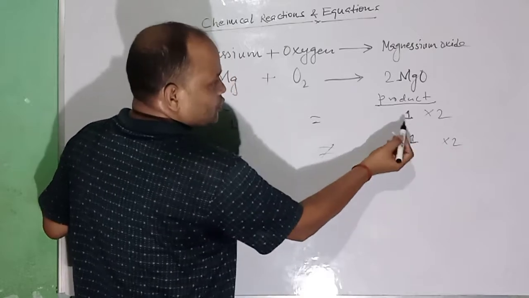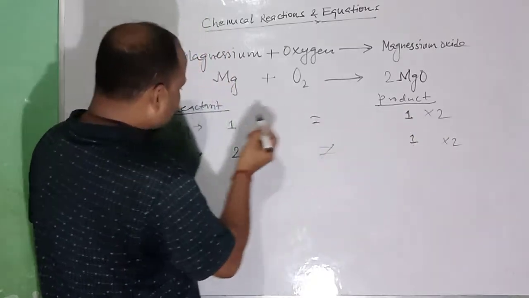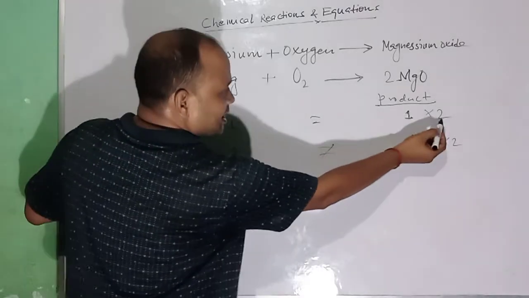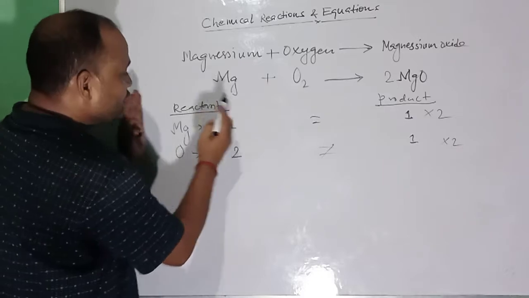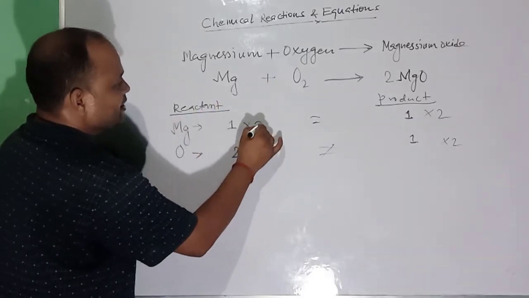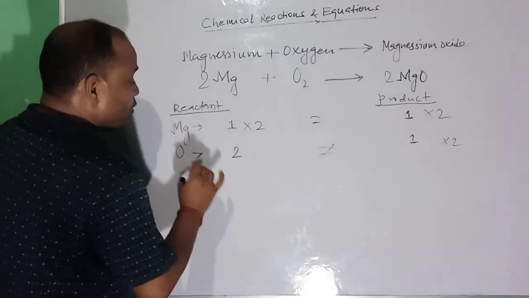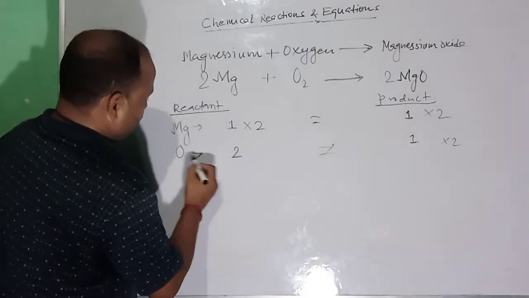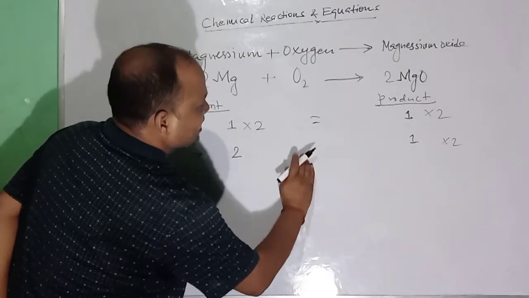So on the product side, 2 atoms of magnesium and 2 atoms of oxygen. On the reactant side, magnesium is still 1, so this is to be multiplied by 2. Put 2 here. Now oxygen is already 2, there also 2. So now remove this sign. Now it is also equal.